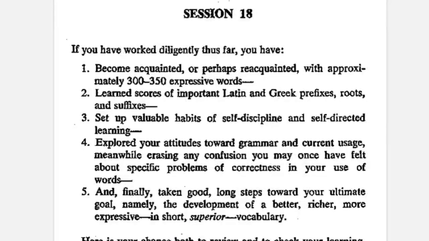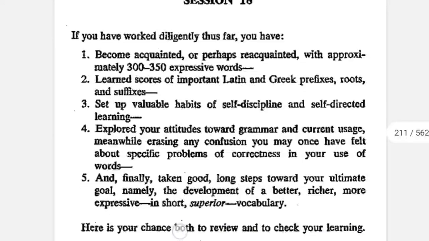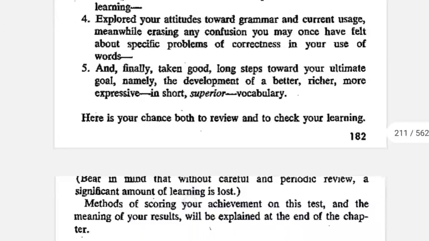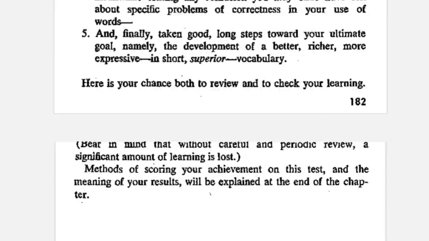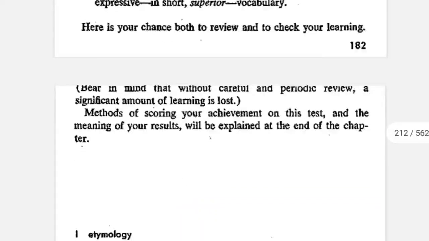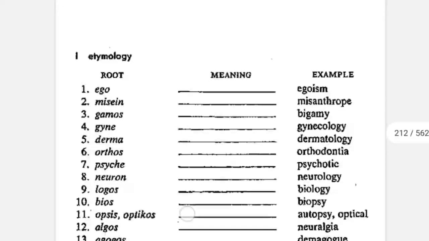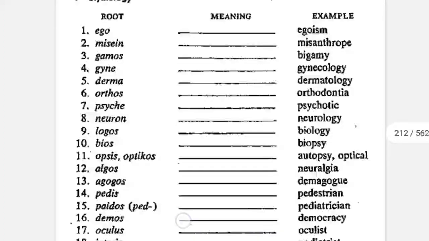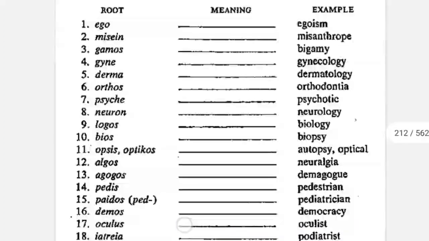Before starting this session, make sure you have seen all the previous sessions and then come here. Till now we have almost covered 300 to 350 words, learned many of the Latin and Greek roots, and now today we have a chance in this session to review and check your learning, if you have understood and recall those words. So before I start, you can pause this video and solve it yourself and then check your answers and your scores so that you know how much you have understood and how much you remember.